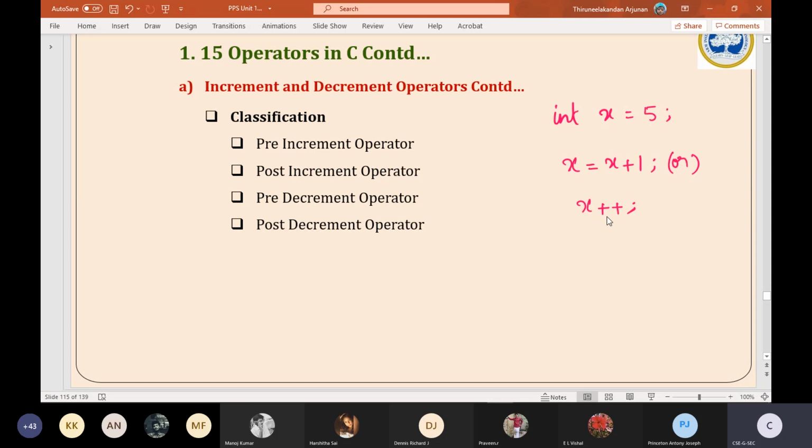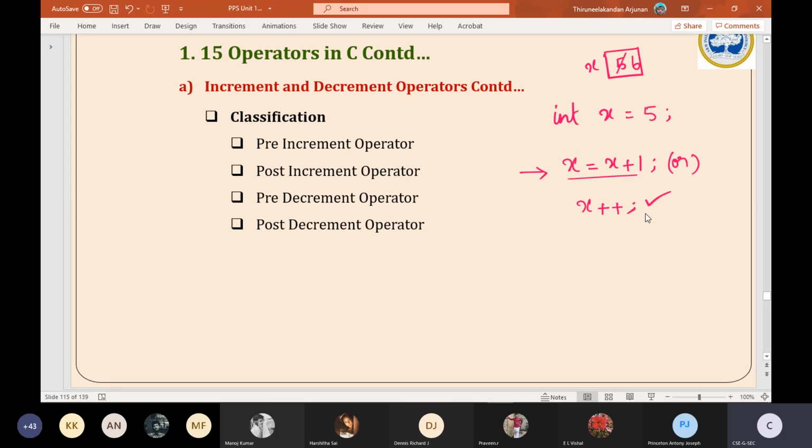The moment we declare x is equal to 5, the moment we initialize x with 5, automatically 5 gets stored in the location of x. The moment we execute this line, this 5 gets added with 1 and its value becomes 6. Either we can follow this method of incrementing x by 1 or otherwise this method.